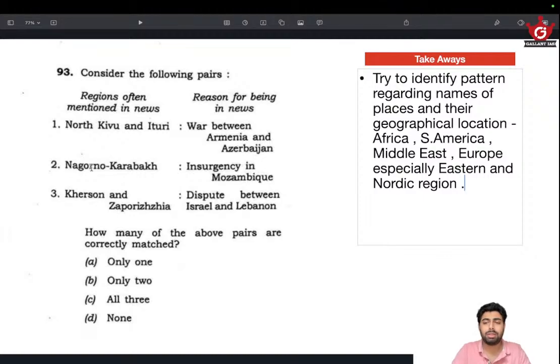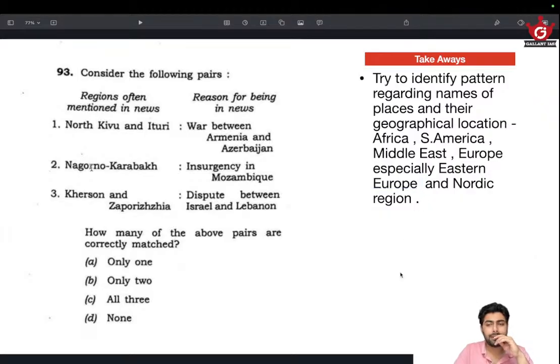This really helps. Having an idea about Nordic region etymology and Eastern Europe etymology really helps. Okay, this is the takeaway from this particular question.